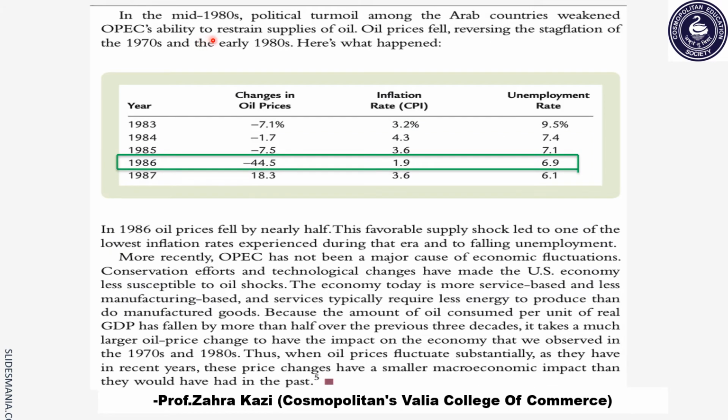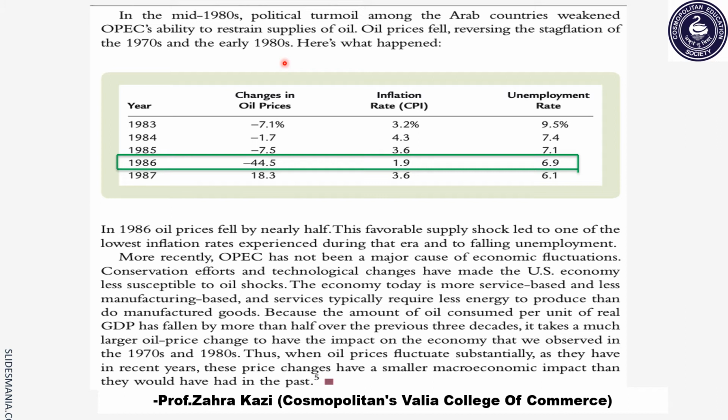Further, in the mid-1980s, there were political uncertainties among the Arab countries. This led to weakening of OPEC's ability to reduce the supply of oil. As a result of this, oil prices started to fall. This led to reversing of the stagflation situation of the year 1970s and the early 1980s.